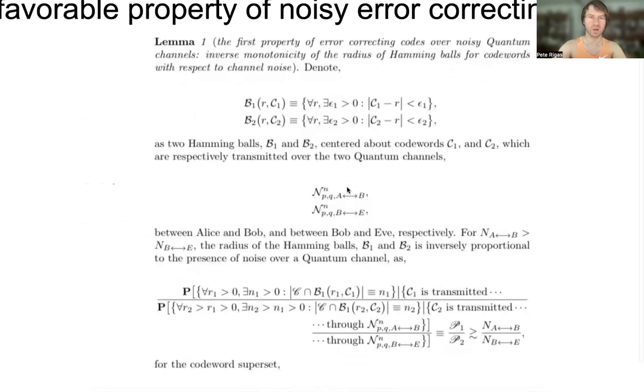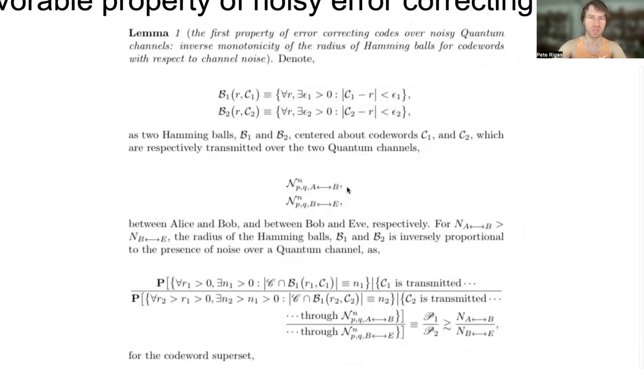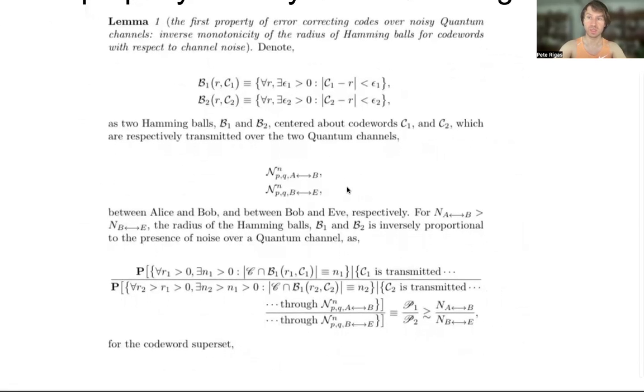And like we also described in the previous presentation of this series, we provided this pretty lengthy statement, which is describing the lemma, which is quantifying some aspects of noisy error correcting codes, namely that there's some inverse monotonicity of the radius of Hamming balls for code words with respect to the channel noise.